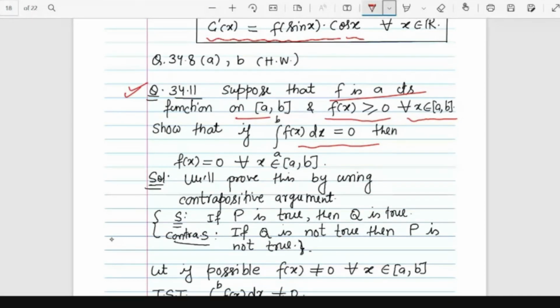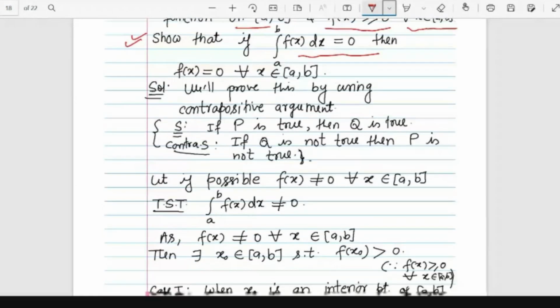So f is a continuous function and f(x) is greater than or equal to 0. If the integral is 0, then what can you say about the function f? Okay, so the condition given is that the function is continuous and it is greater than or equal to 0. And what is the additional information we have? If the integral of f(x) dx is 0, then f(x) will be 0 for every x in that interval.